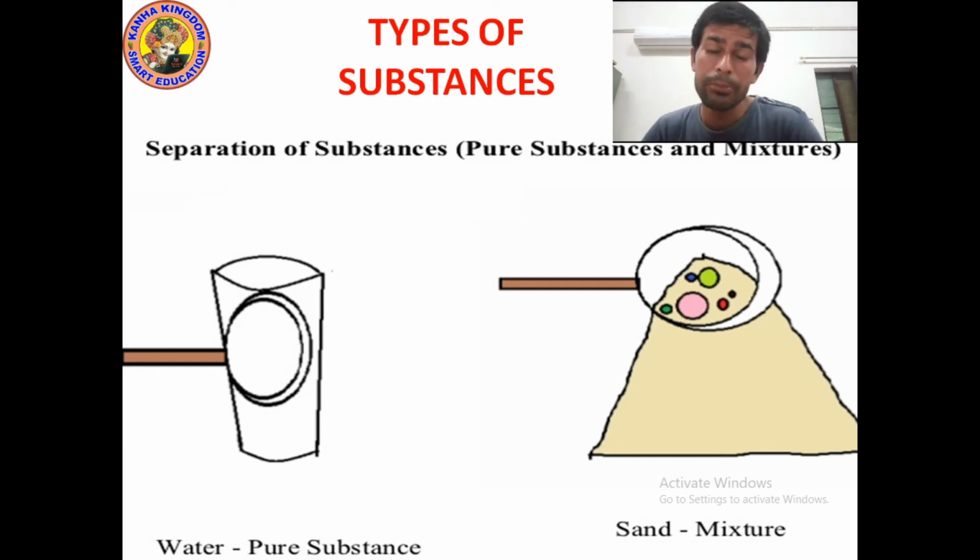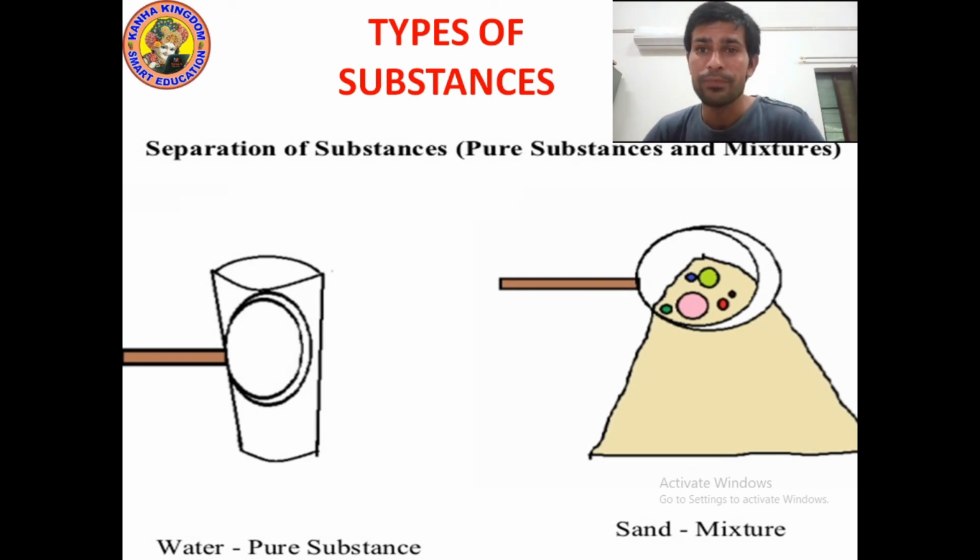Can you tell me the name of some gases? Yes, nitrogen, oxygen, carbon dioxide, very good. Anything else? Ammonia, and hydrogen, helium. These are examples of gases. So air is a mixture of different gases. It is a mixture of gases.